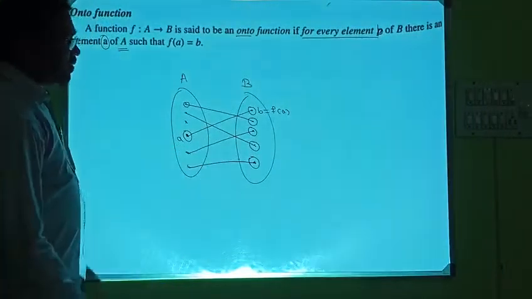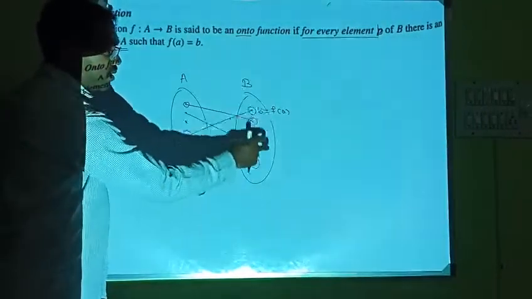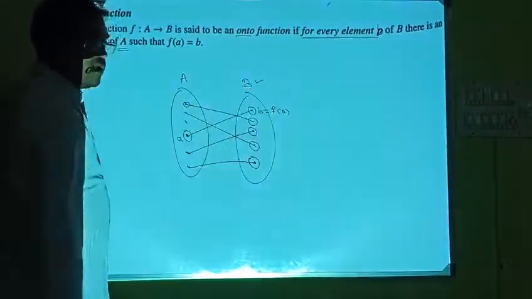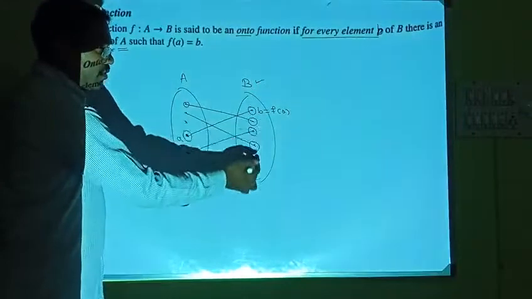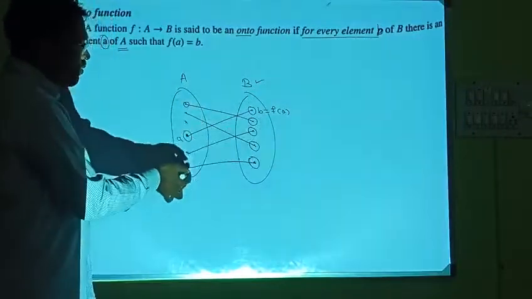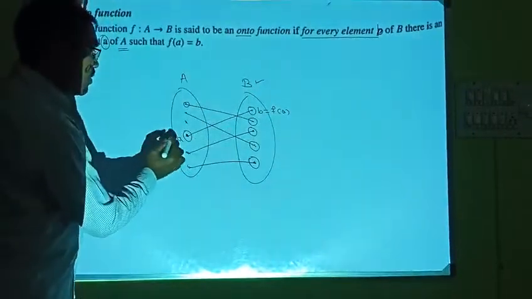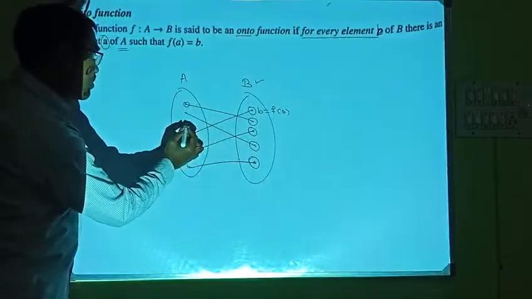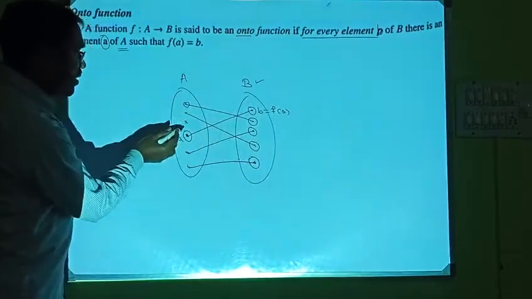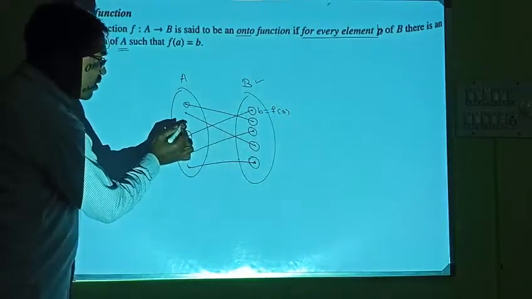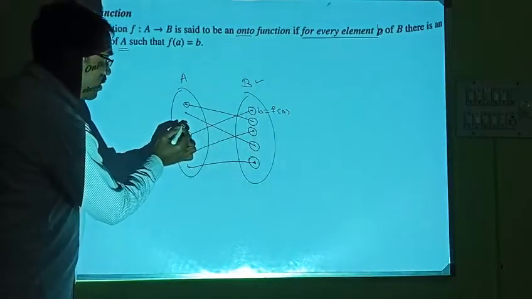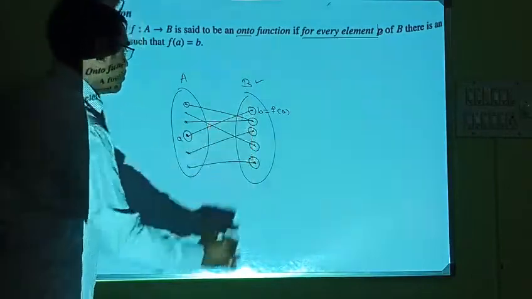So such a type of function is where all the elements of B are mapped with some element in A. And here it is not a function because one element is left out. Let us make this also mapped with some element, say this.